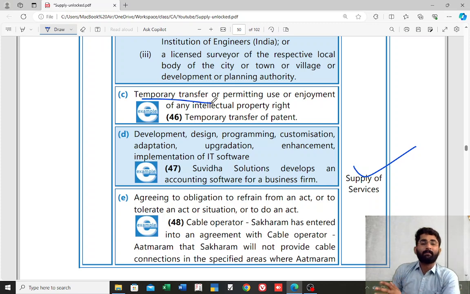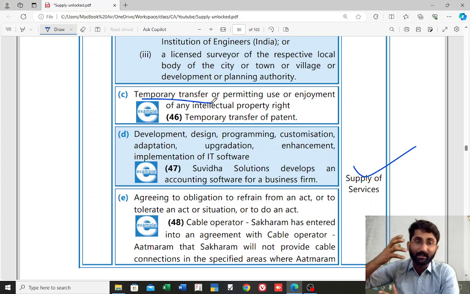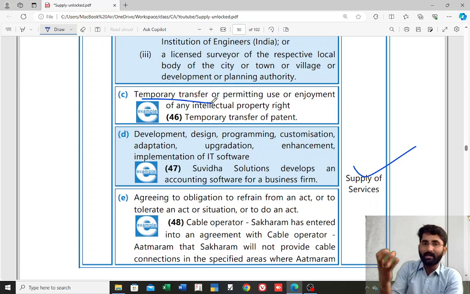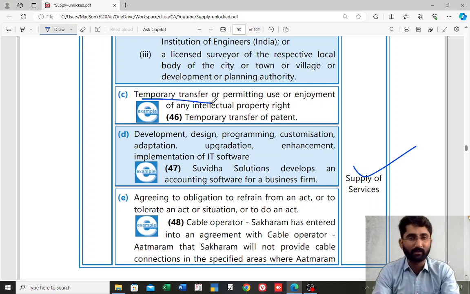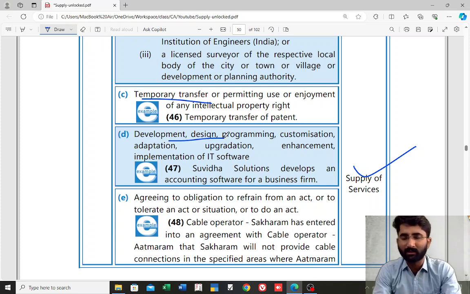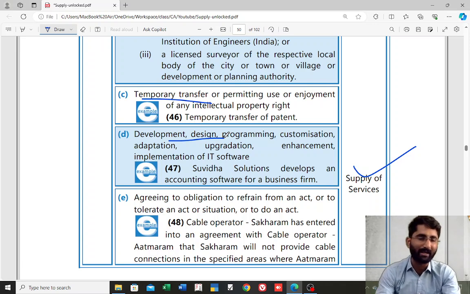Example, if I want to start Pizza Hut, they give me the franchise. That franchise is a temporary transfer of, or enjoyment of, IPR, intellectual property right, for which I am paying some rent. So that rent will be considered as supply of service. That person, Pizza Hut, is giving me supply of service. Next one, any services related to software will be considered as supply of service. Development, design, programming, customization, updation, upgradation, enhancement, implementation of IT software, all these are supply of service.